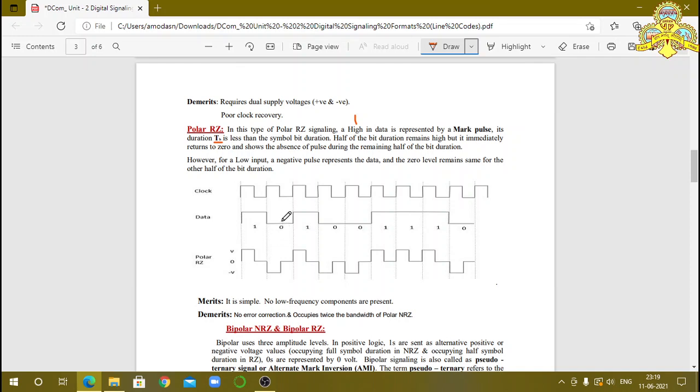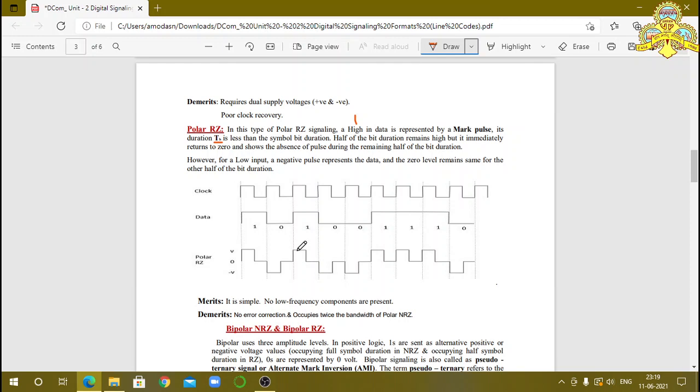For the next bit, consider that the bit is 0, so it goes to negative voltage. It remains at negative voltage for a particular time duration, then comes back to the 0 position and remains there until the next bit. In the next bit, the bit is 1, so it goes to positive voltage.